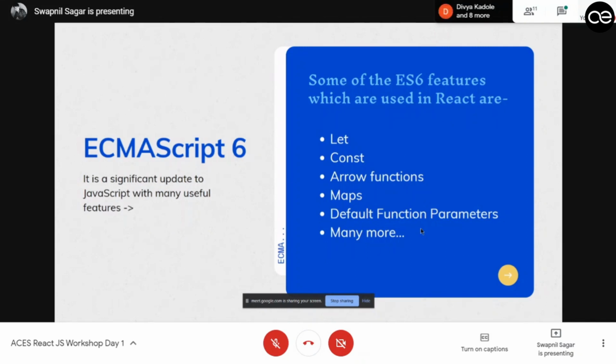Let's say we have a function with a and b, and we define a plus b. But when we call that function, we pass only a. Then what will happen? In other languages it will give an error, but JavaScript doesn't do that. In ES6, you can have a default value for any parameter. If no value is passed, it will perform the operation with the default value. Okay, I think that's all about ES6.